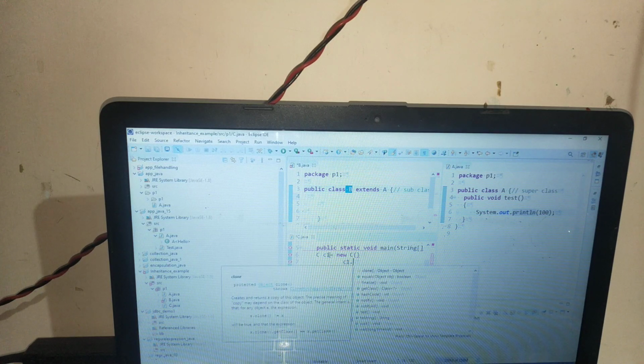Why is this showing me an error? See, C1, right now I will create an object of C. c1 dot test.